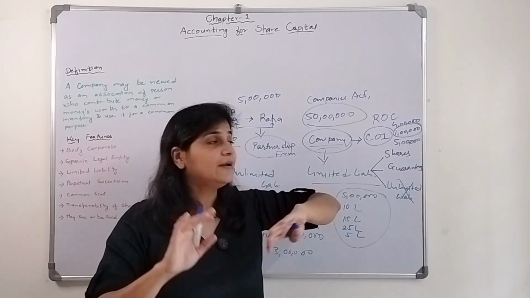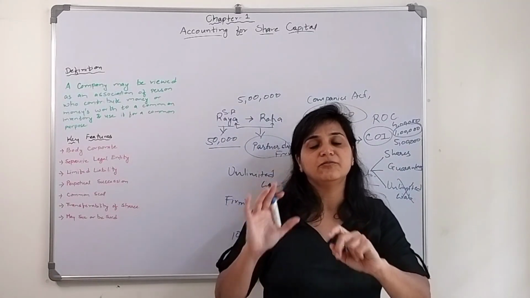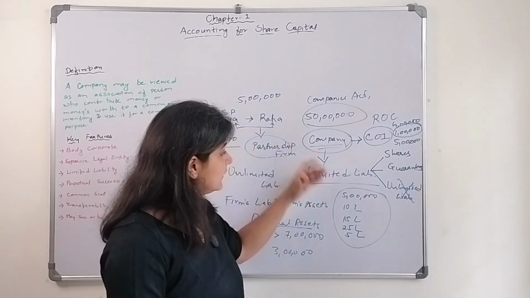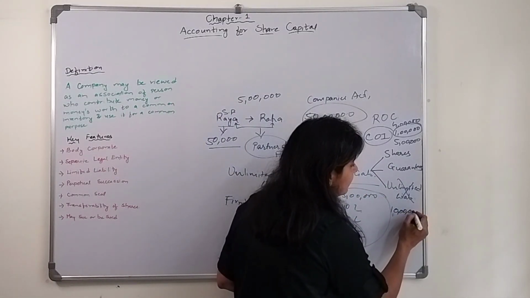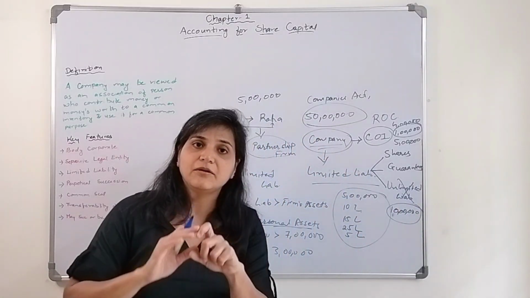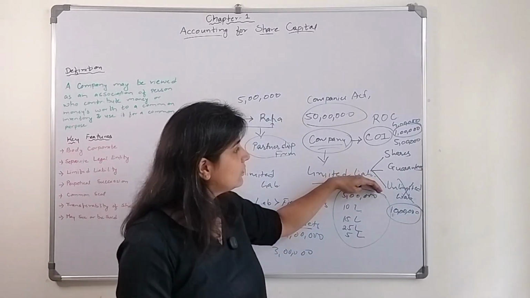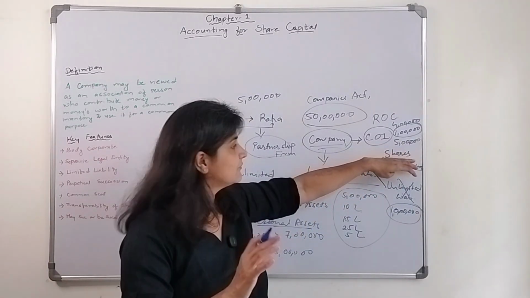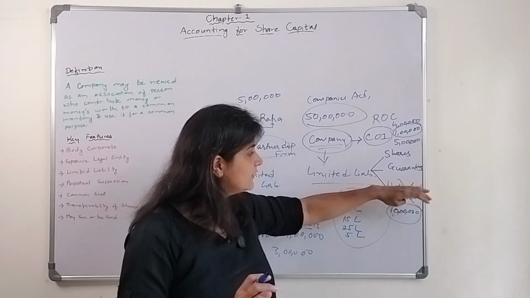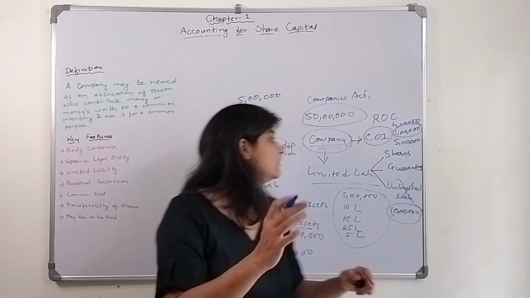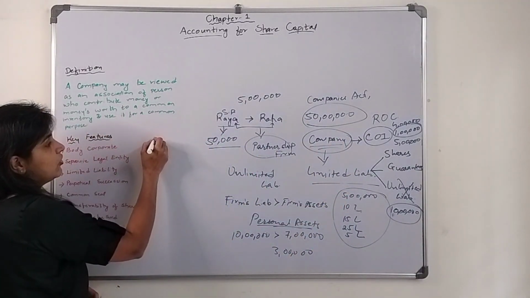Next is limited by guarantee. Guarantee means I have guaranteed a certain amount of money to that particular company. Let's say I have guaranteed 10 lakh. Whatever amount I have guaranteed, that much liability I have towards that company. So when I talk about liability, there is liability to the share amount, liability by guarantee, and unlimited liability. So this is how a company is being formed, and there are now 3 forms of company.